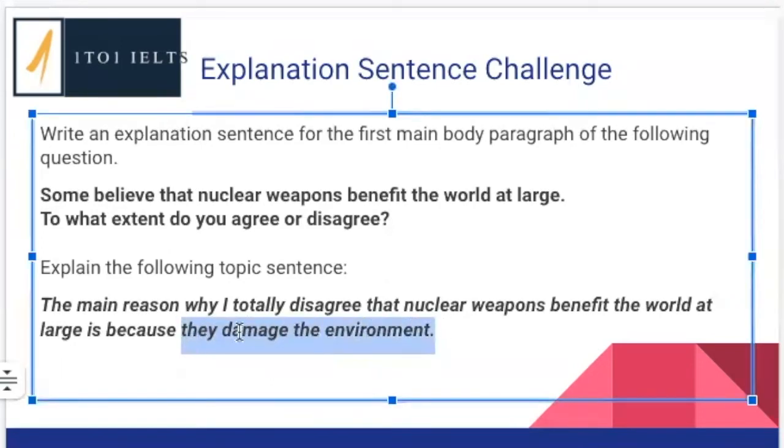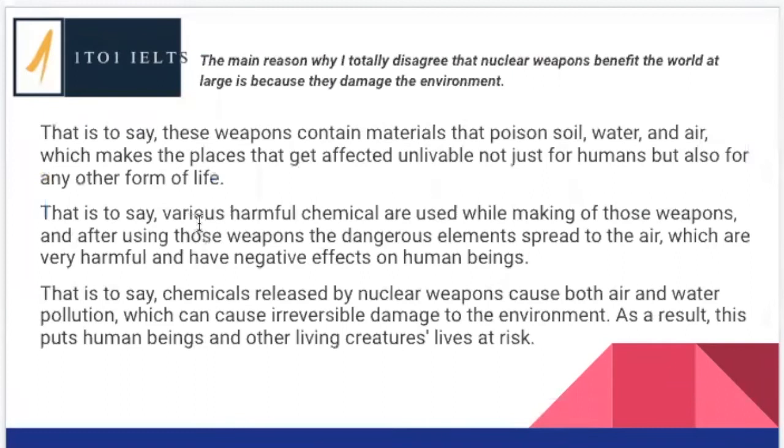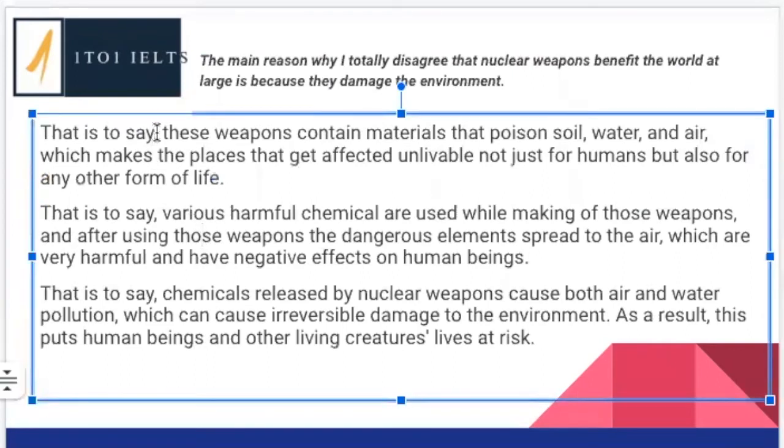The main idea that's been introduced in this topic sentence is they damage the environment. So we need to say why or how nuclear weapons damage the environment. So let's start off with this one. We've got a typical cohesive device which is being used accurately. That is to say, nice.